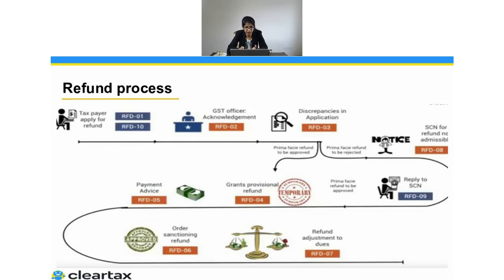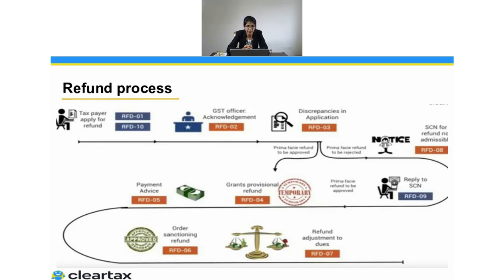So again, we have just summarized what the refund procedure would be. First you have to file the RFD 01. After you file the RFD 01, you will get the ARN number, and then if the GST officer is satisfied, he will raise the acknowledgement. If he's not satisfied, he will raise a discrepancy memo in RFD 03.